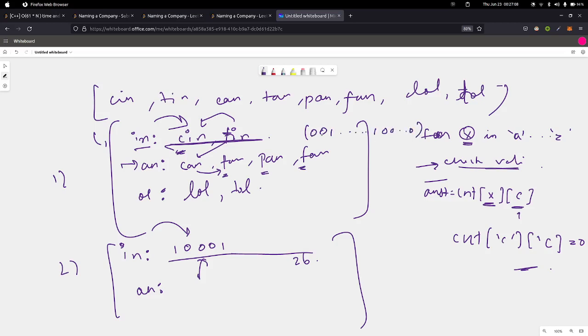Because A is not present, B is not present, C is present, and then after some time T is present, and nothing else is present. So we'll be storing that here. For each group we'll be storing that.